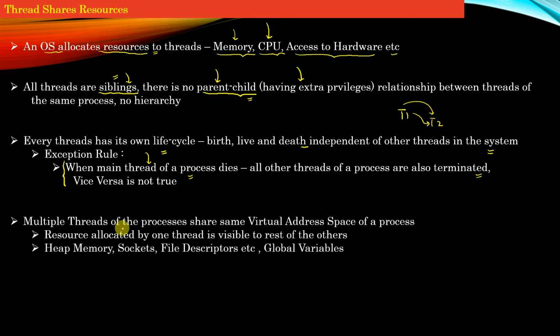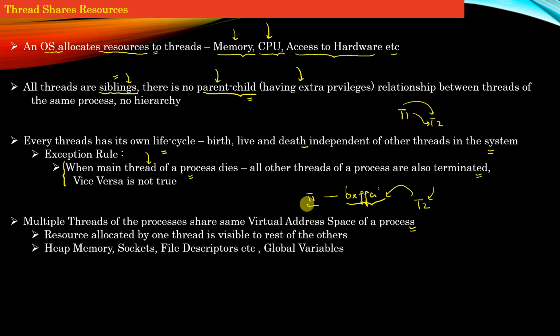Now, multiple threads of the process share the same virtual address space of the process, right? It simply means that if one thread T1 of a process has an address 0xFFA, for example, and this virtual address is made accessible to another thread of the process, T2, then thread T2 can also read and write into the memory at address FFA, right?